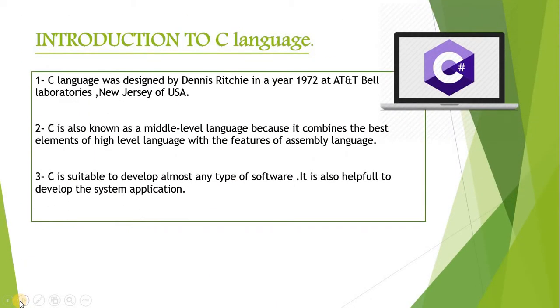C language was designed by Dennis Ritchie in the year 1972 at AT&T Bell Laboratories in the state of New Jersey, USA. Our second point is that C is also known as a middle level language. We say it is middle level because it follows the rules of third generation language, which is high level language, and the features of assembly language.